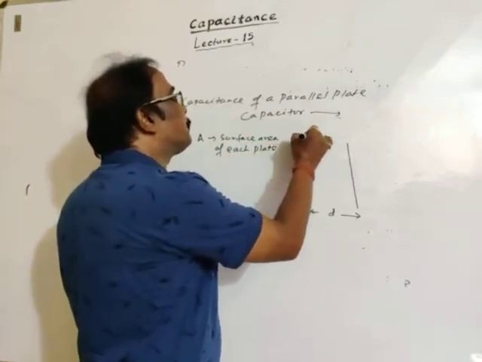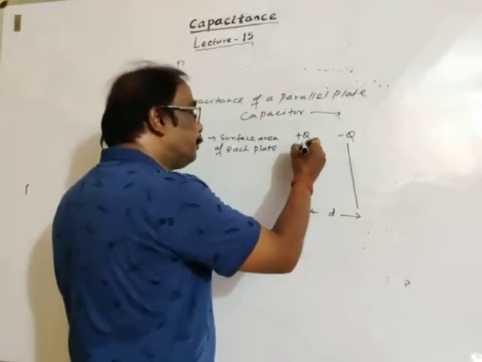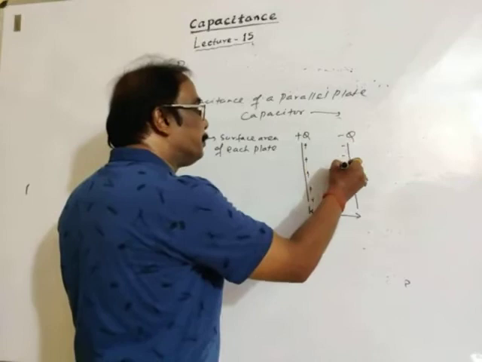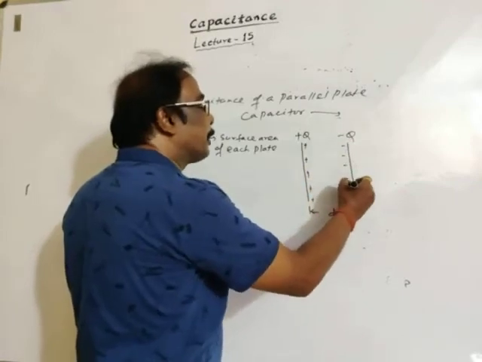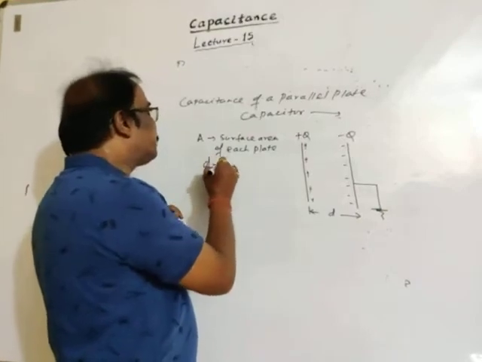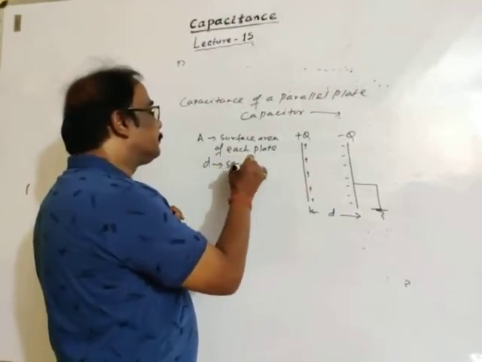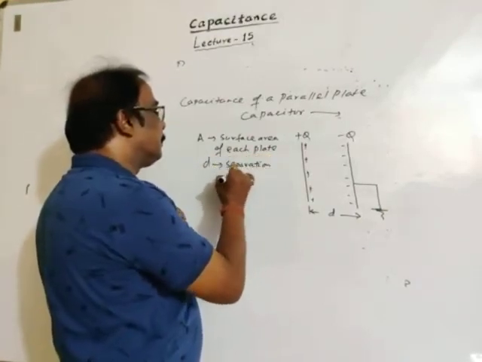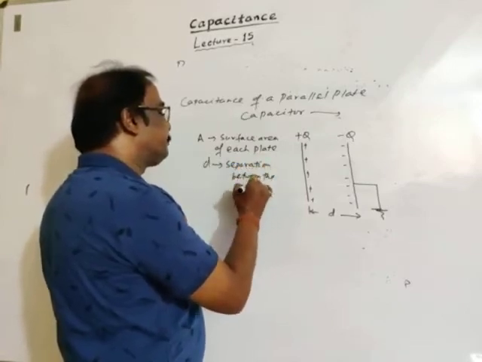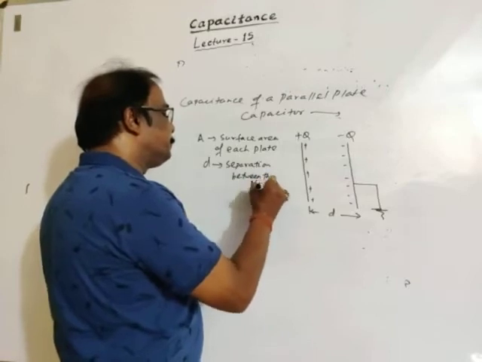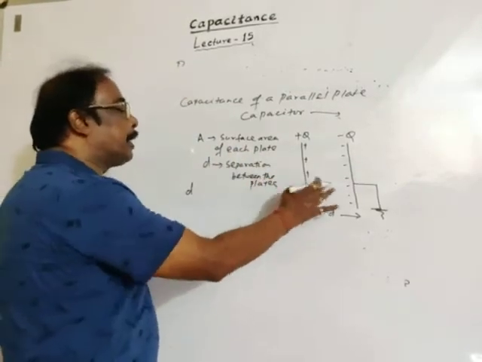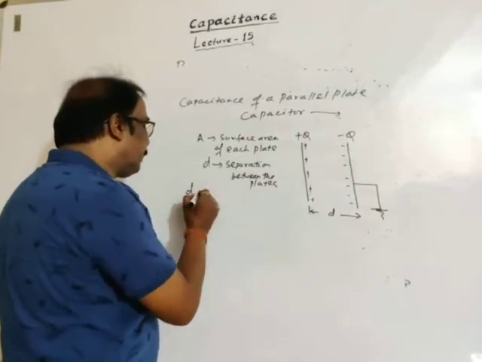Let the charge be plus Q and minus Q. Total positive charge is accumulated on the inner face, and total negative charge is accumulated on the inner face, and this is earthed. So D is the separation between the plates. Here D means the distance or separation between the plates.